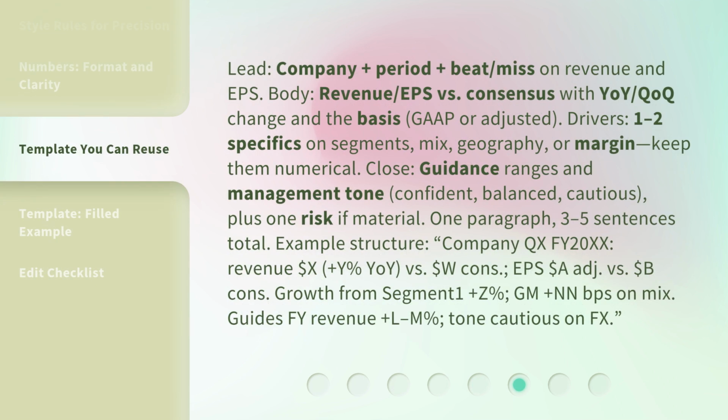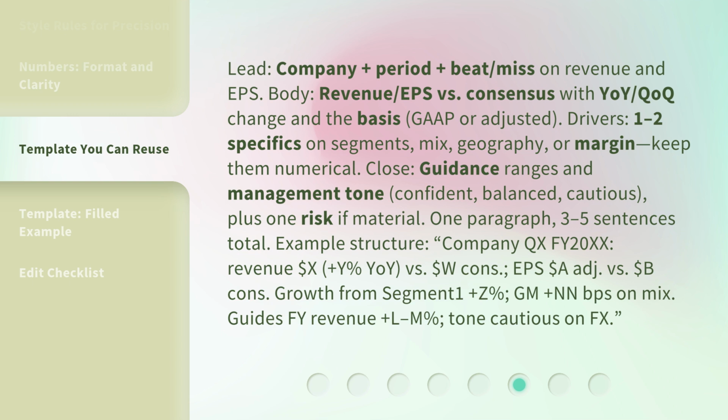Lead: company plus period plus beat or miss on revenue and EPS. Body: revenue and EPS versus consensus, with YoY and QoQ change and the basis, GAAP or adjusted. Drivers: one to two specifics on segments, mix, geography, or margin. Keep them numerical. Close: guidance ranges and management tone, confident, balanced, or cautious, plus one risk if material. One paragraph, three to five sentences total. Example structure.